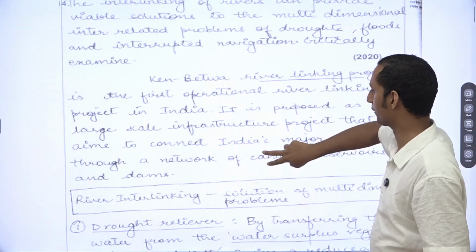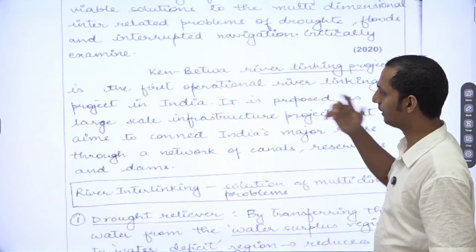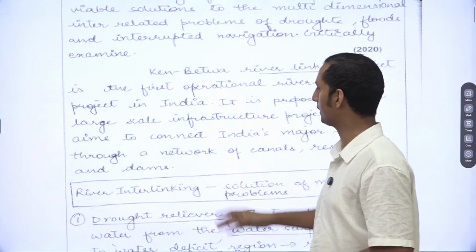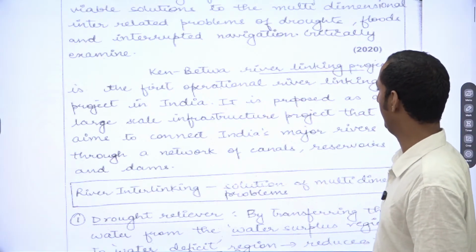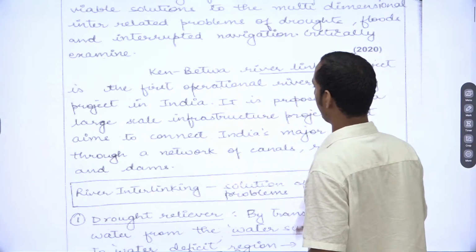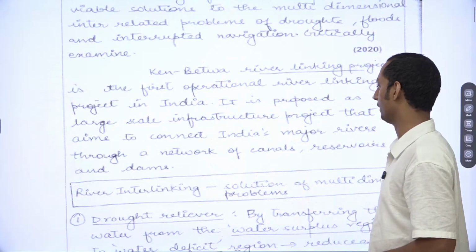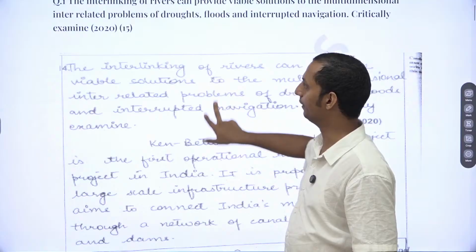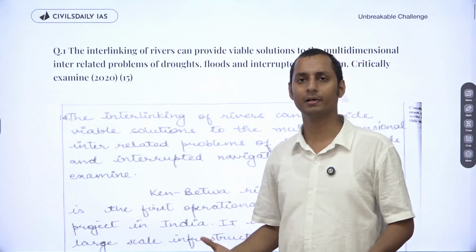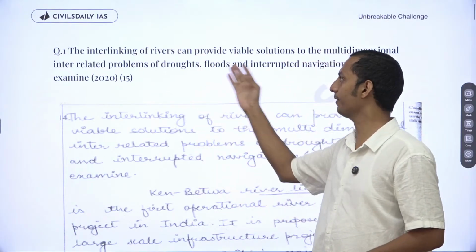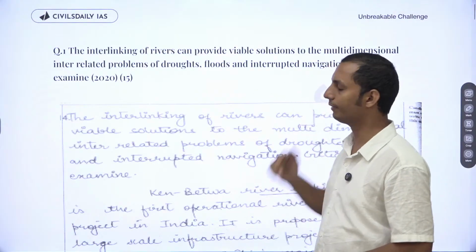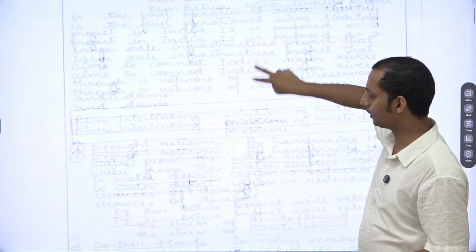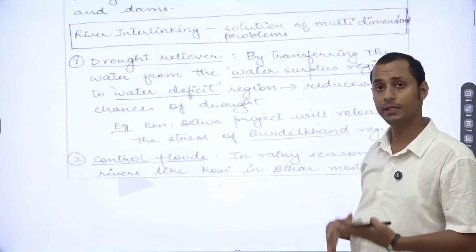This is not a good introduction, because you can see what the topper has written here. Ken-Betwa river interlinking project is the first operational river linking project in India. It is proposed as a large-scale infrastructure project that aims to connect India's major rivers through a network of canals, reservoirs, and dams. Now, does this introduction have any relation to the question here? No, it doesn't, because we need to mention the droughts, floods, and interrupted navigation. Providing a very general introduction doesn't do this. So this is not a good introduction, but in the body part, he or she has written well.